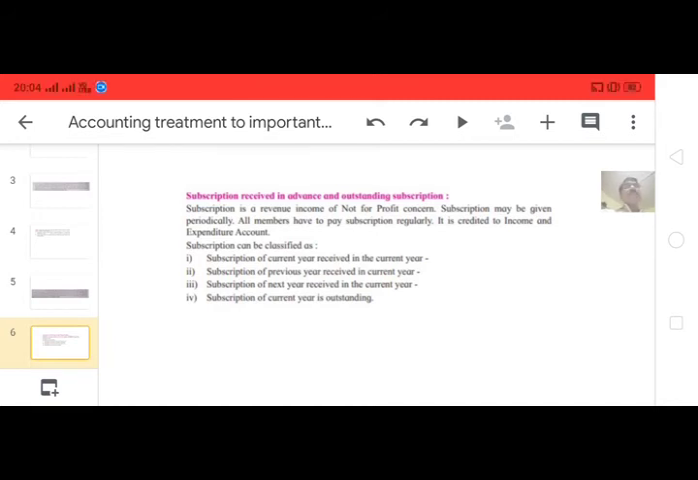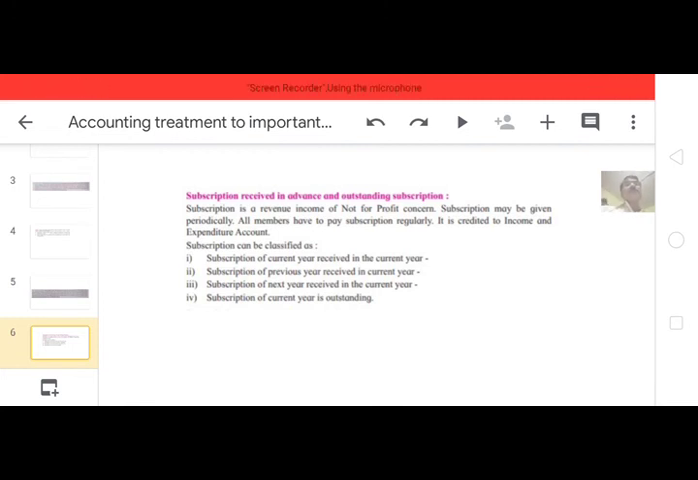So this subscription should be added in the total amount of received subscription on the credit side of income and expenditure account. Subscription of current year is outstanding. It was due to receive, but till 31st March it is not received. So it is called subscription receivable. So this amount is to be added into the total receipt of subscription, and this is the subscription receivable. So second effect is to be shown on the asset side of balance sheet.